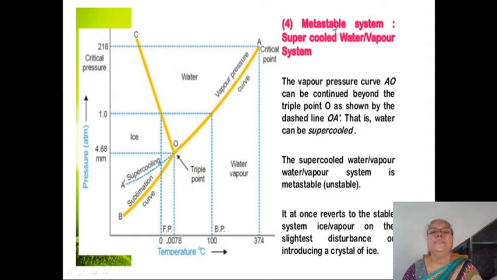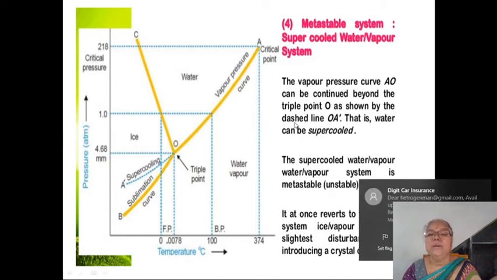Then see here, the metastable system or supercooled water is in equilibrium with vapor. Here the vapor curve AO can be continued beyond the triple point O as shown by the dashed line OA dash, and that is water can be supercooled.